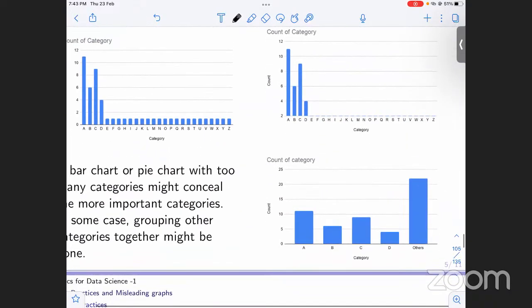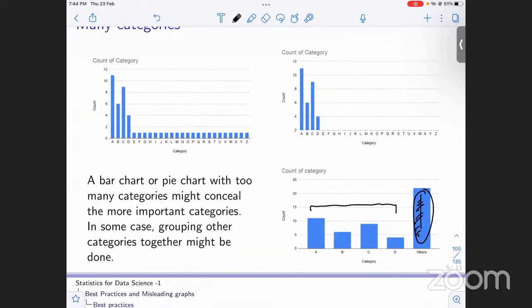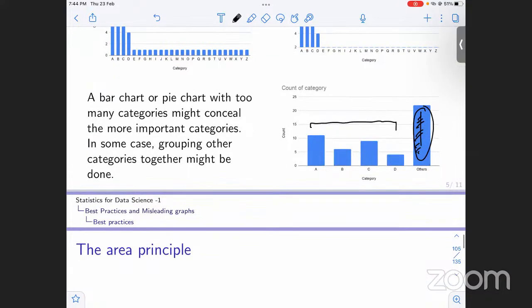A, B, C, and D are the more significant categories that we want to study in much more detail. Now these aren't those significant categories. We don't want to study them in much detail. So we have just clubbed them in another category. We have made a separate category for that: others.